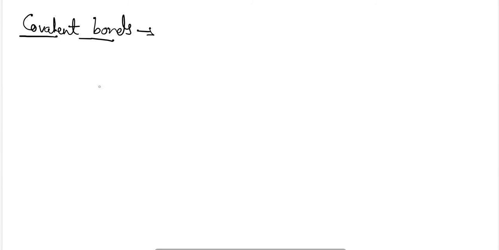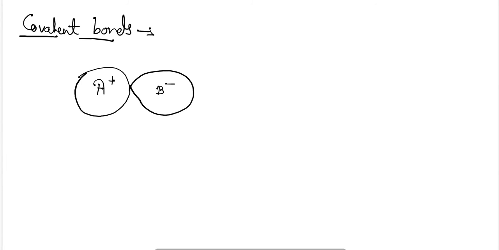For an ionic bond, if I take an example, one ion is positive and one is negative. This is the ion A plus and this is the atom B minus. Here the formation of bond will be something like this.